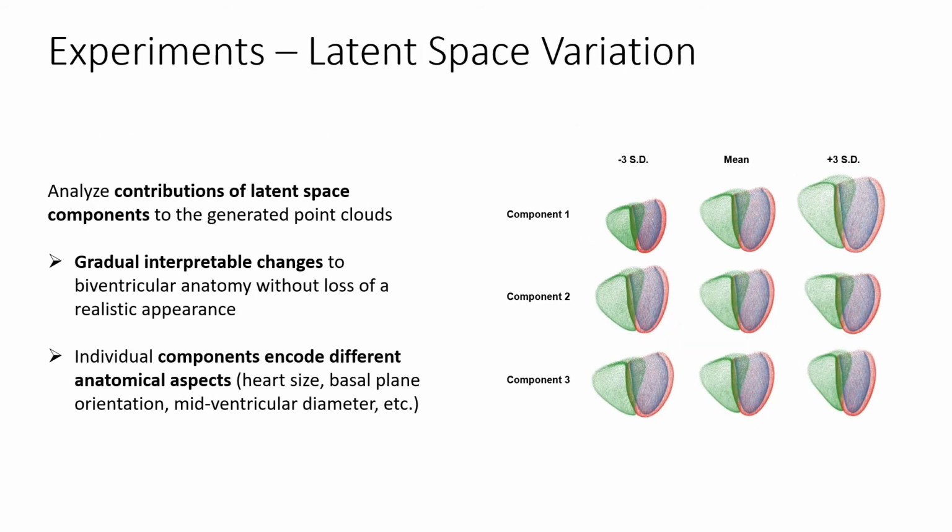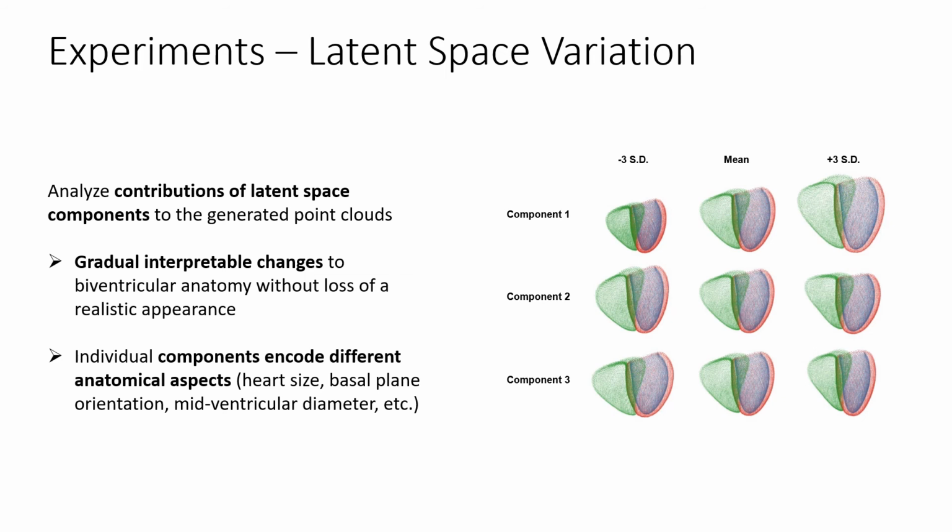In order to gain a better understanding of the generation process of the VAE, we analyze the contributions of different parts of the latent space to the generated point clouds. To this end, we vary individual latent space components while keeping the remaining latent space constant and pass the resulting vectors through the trained decoder to obtain the respective output point clouds.